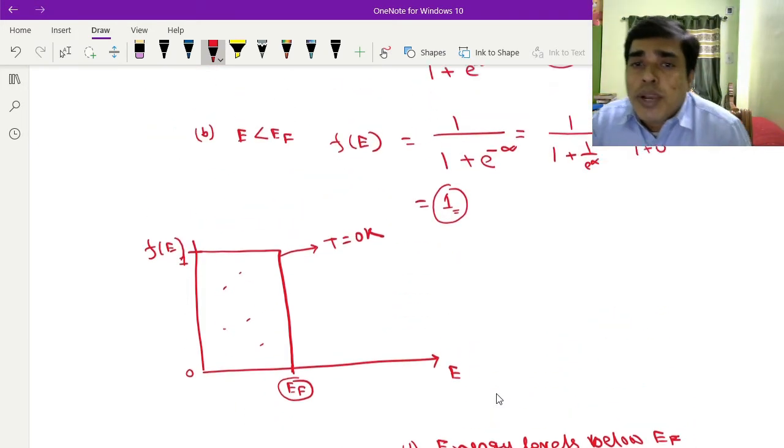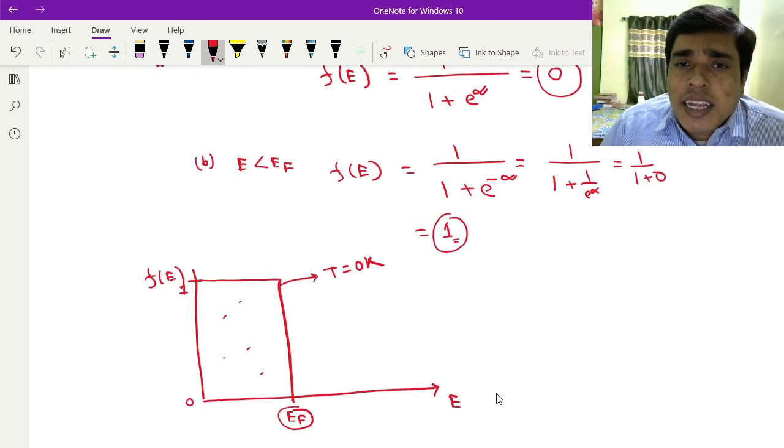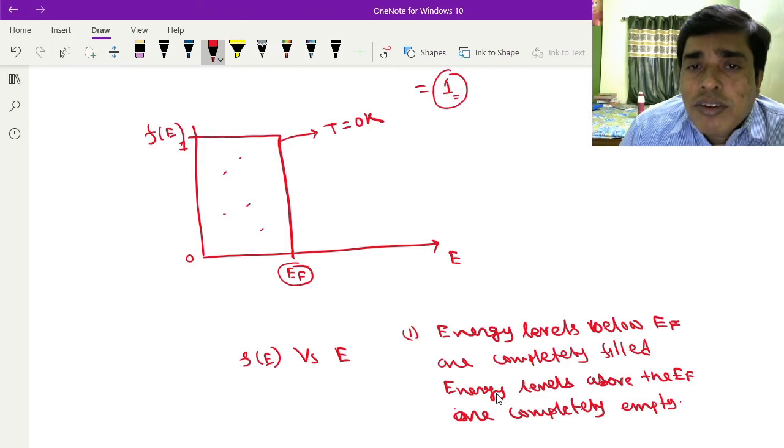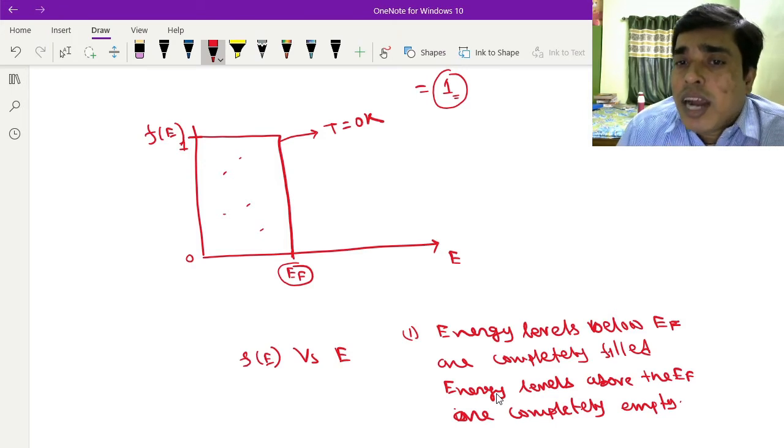Okay, when the electrons get energy from an external source, then they jump to a higher energy state.